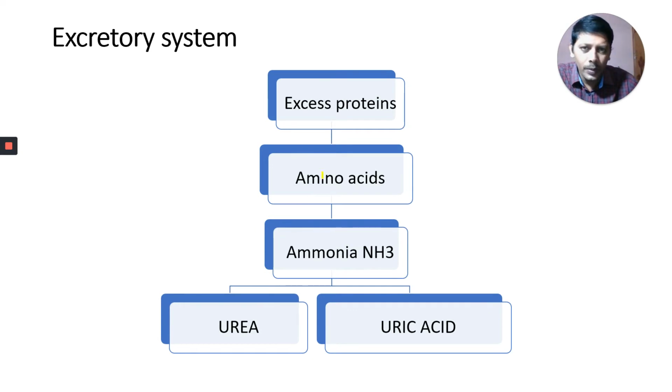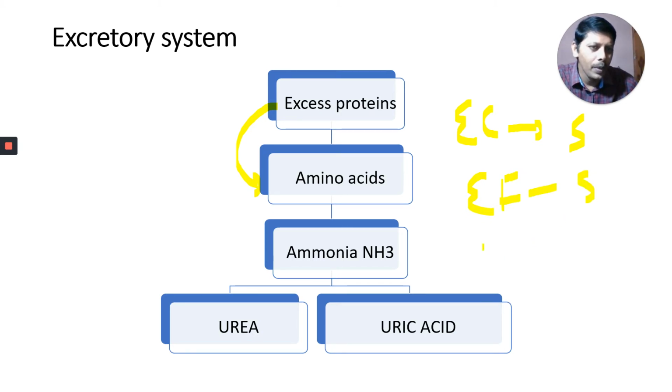As I told you in the previous part, excess carbohydrates can be stored in our body, and excess fats are also stored. But excess proteins cannot be stored. Excess carbohydrates are stored in the form of glycogen, excess fats are stored in adipose tissue, but our body cannot store proteins.